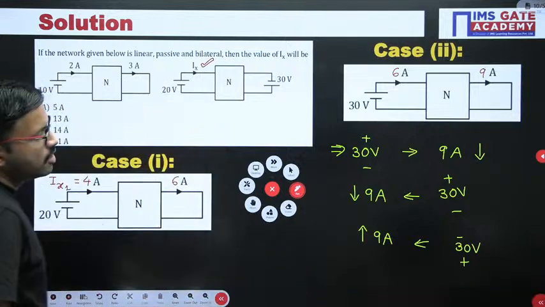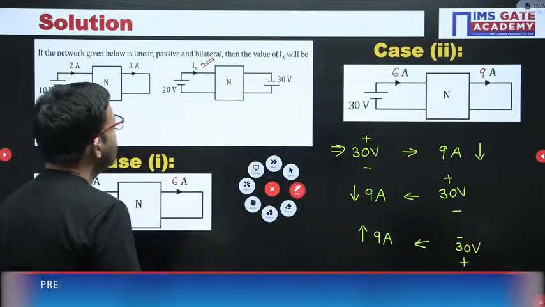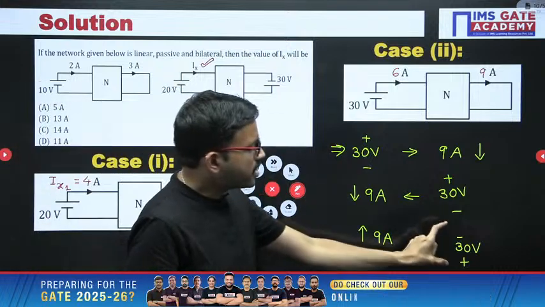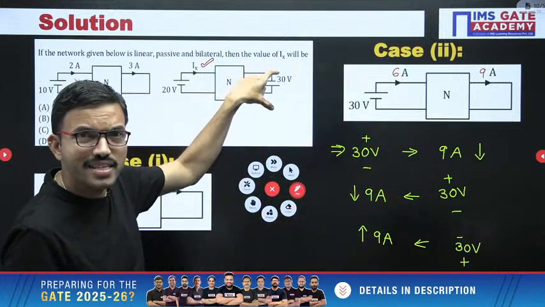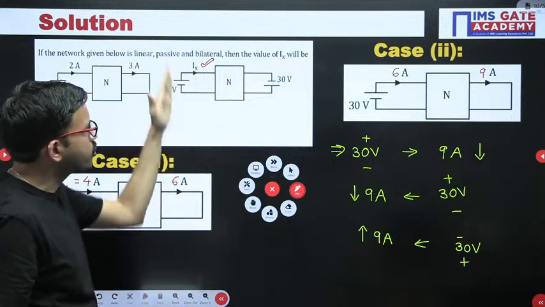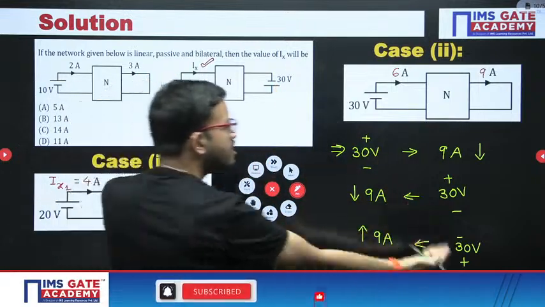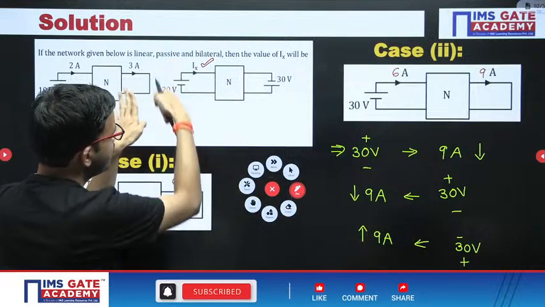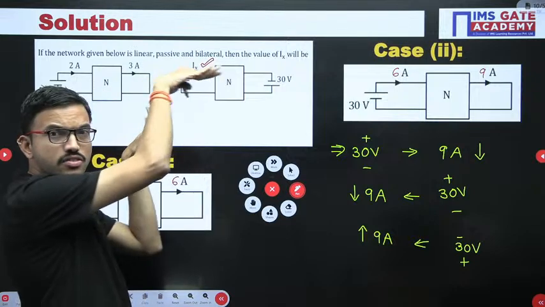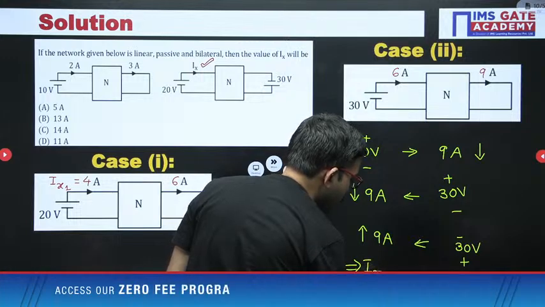Now just observe. What is the conclusion point? Very simple. You are having a network like this. I have connected minus plus 30 volt like this in the second port, whereas in the first port I have replaced the 20 volt source with a short circuit. Because of this minus plus 30 volt source, you are getting 9 ampere upward. That means in the same direction. So the conclusion point is Ix2 equal to 9 ampere.